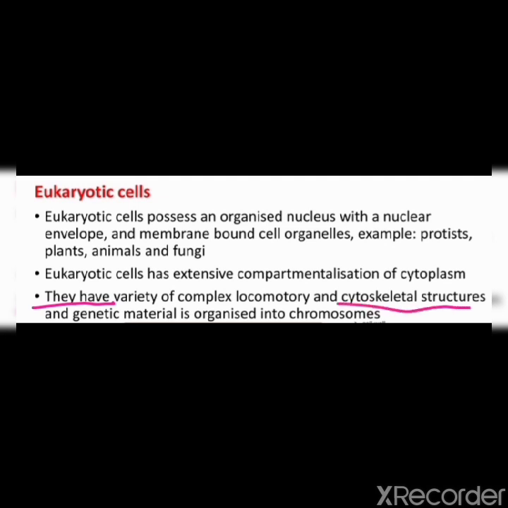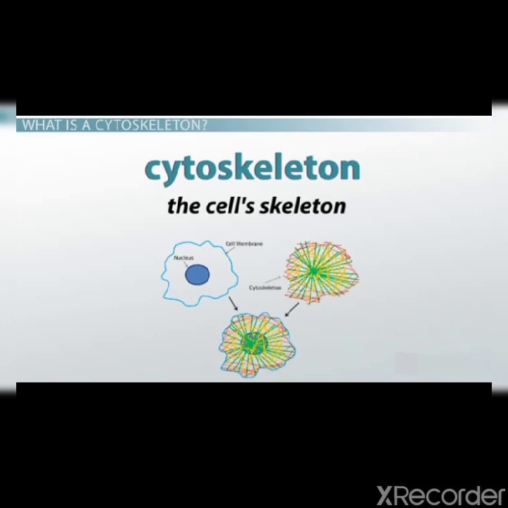Do you know what is the cytoskeleton? You can see in the figure, it is a complex network of interlinking protein filaments. You can see all the protein filaments which are present in the cytoplasm, inside the cell membrane.